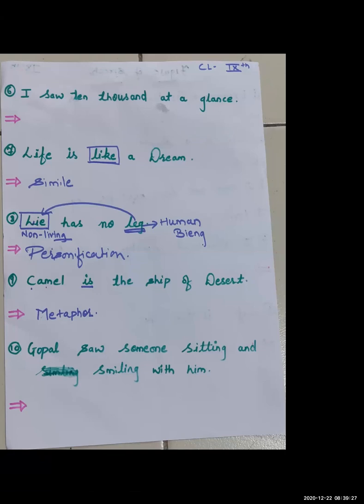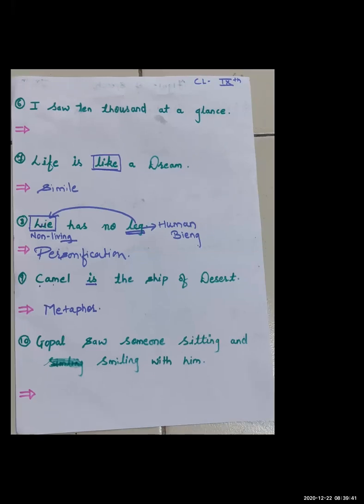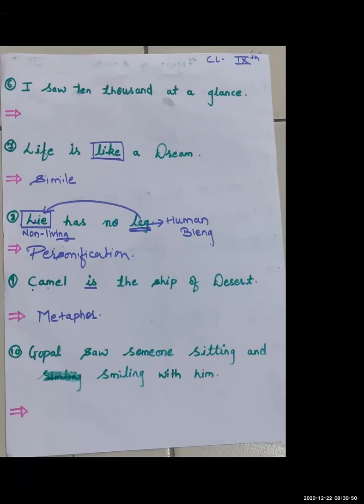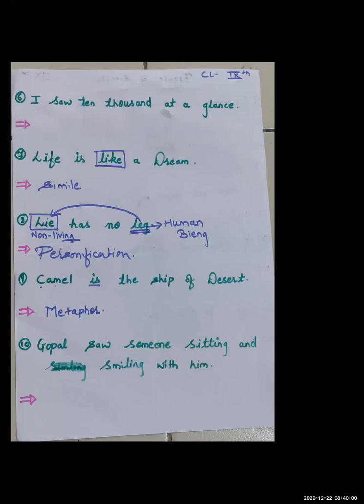Life is like a dream. Here, as you see in the box, I have underlined the word like. Comparison is done with which word? Like, as, or than. Here like is there, so that is simile. Sentence number 8: lie has no legs. Lie means when you speak a lie. We speak lies, yes, that is not a good habit.